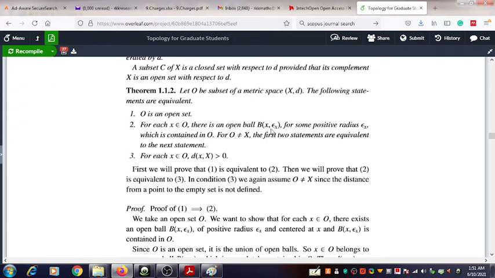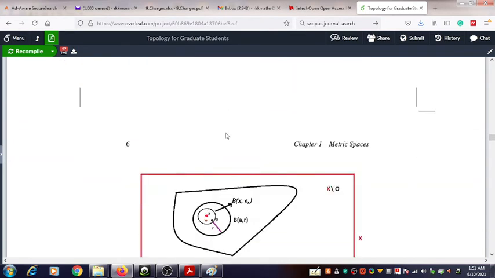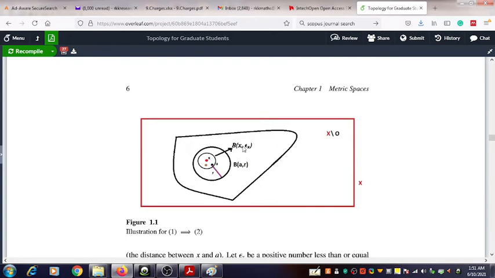Actually we are trying to find an open ball b x epsilon x that is well inside the given open set. See, this is that open set, and this open ball b x epsilon is well inside the outer open ball, but that outer ball is present inside the open set. So it is clear that b x epsilon x is well inside the open set. Okay, thus we have completed that.